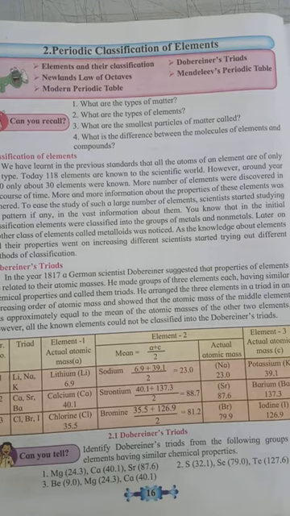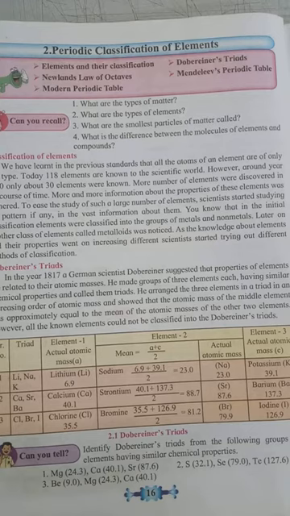He suggested that the properties of all the elements are related to their atomic masses. Atomic mass, he said, is the fundamental property of all the elements, so he classified the elements on the basis of their atomic masses.